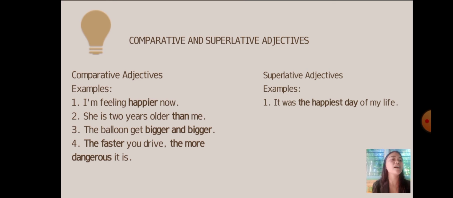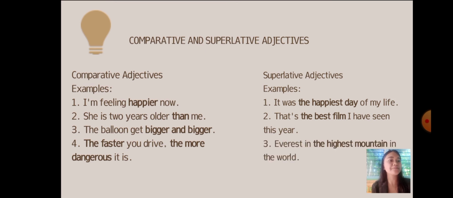Then let's have the superlative adjectives. The examples are: it was the happiest day of my life. That's the best film I have seen this year. Everest is the highest mountain in the world. In superlative adjectives, we usually use the, like the happiest day, the best film, the highest mountain.